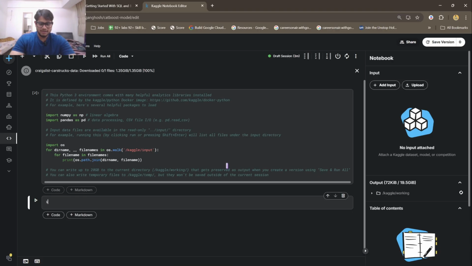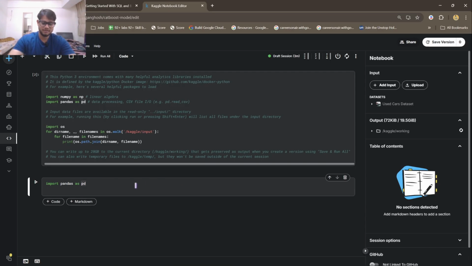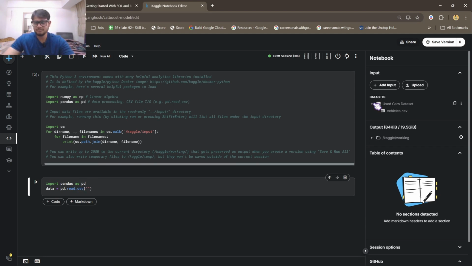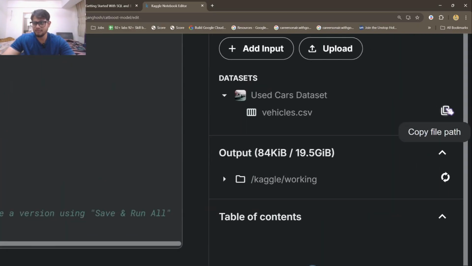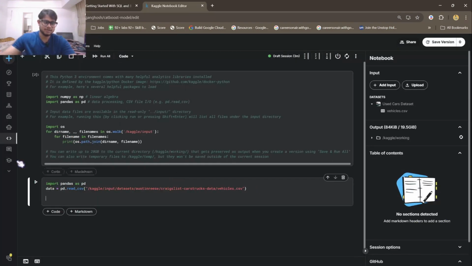For writing the code, I can write import pandas as pd, and data equal to pd.read_csv, and just give the location. You have vehicle CSV, copy it from here using this button, paste it over here, and then just print the head, the first 5 rows.